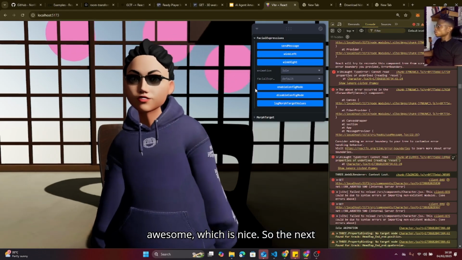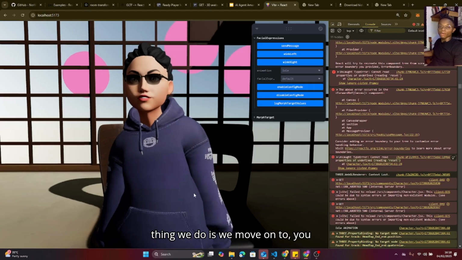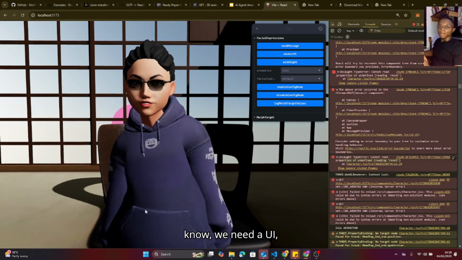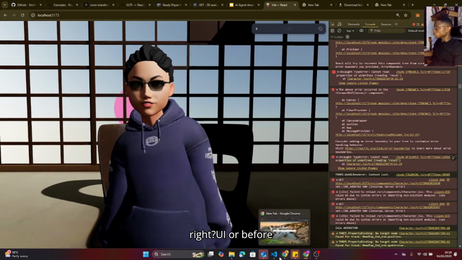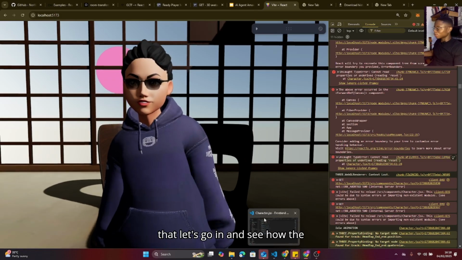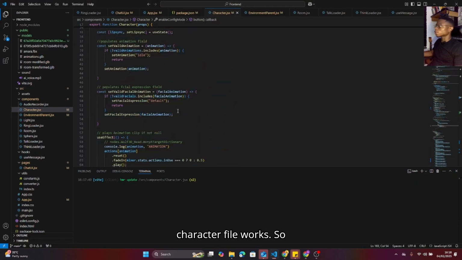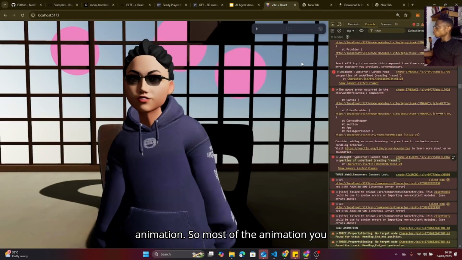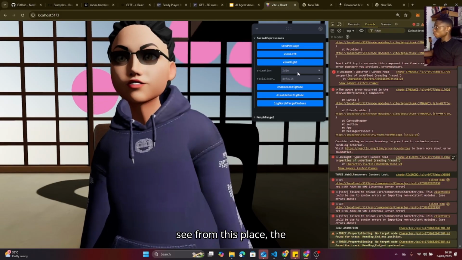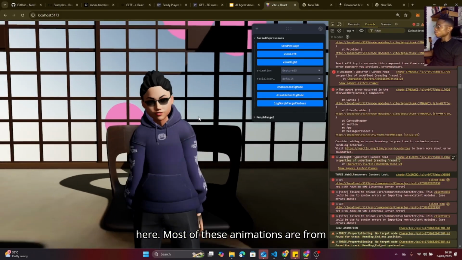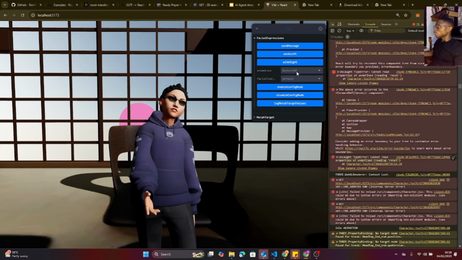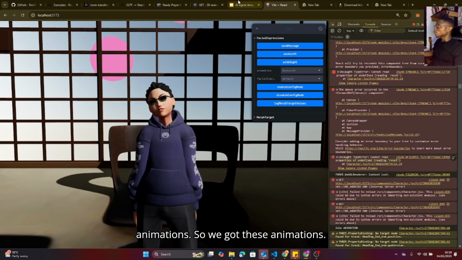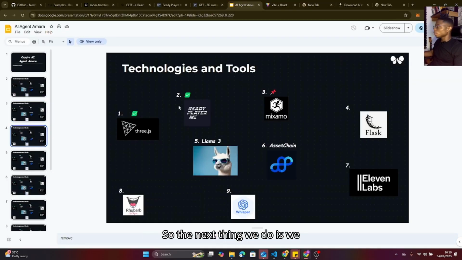So next thing we do is we move on to, you know, we need a UI. Or before that, let's go in and see how the character file works. So basically, we have our animation. Most of the animations you see from this place are from the animation file. I'm going to show you how we got to make these animations. So the next thing we do is we get animations, right?